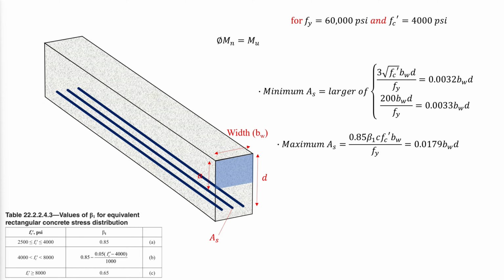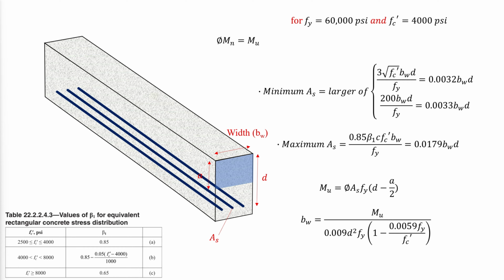Using an initial estimate of 0.01 bwd for the area of the reinforcement, which is about the average of max and minimum As, bw can be obtained by setting Mu equal to phi Mn, where Mu is the factored ultimate bending moment on the beam, and phi Mn is the resistance of the beam in bending. Then, bw can be determined as follows.